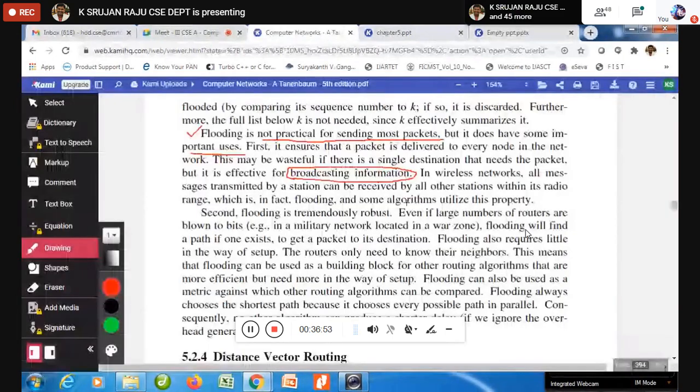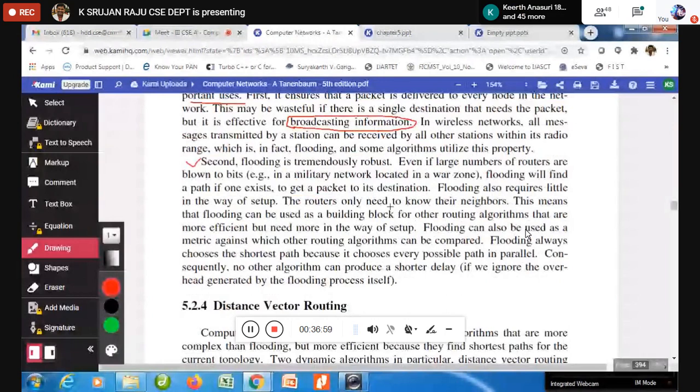Then another one is the second. First one we have seen how we are going to counter. The second one: even if a large number of routers are blown to bits, flooding will find a path, if one exists, to get the packet to its destination. A simple setup is needed: each router should know about its neighbors. Routers only need to know about their neighbors. It may not require finding out complete information about the network, only about its neighbors.